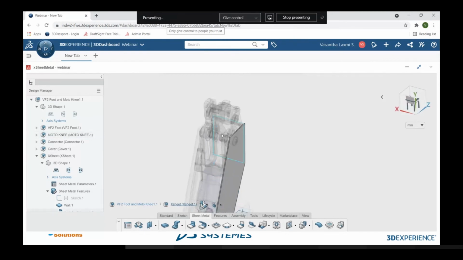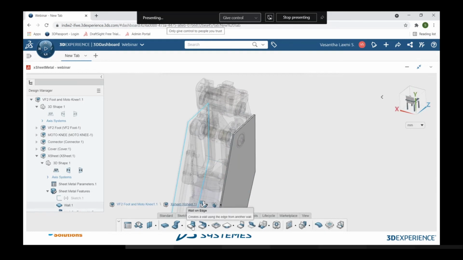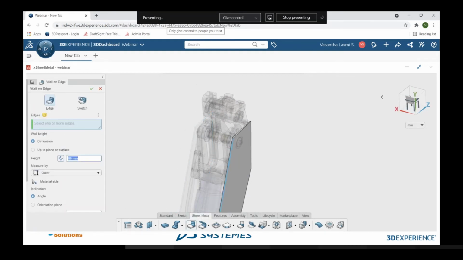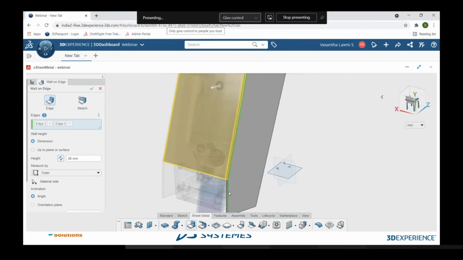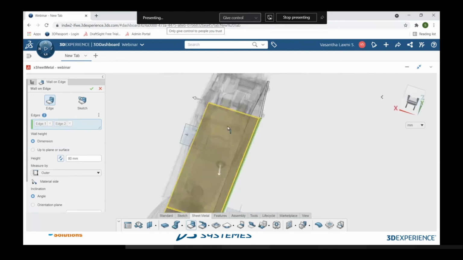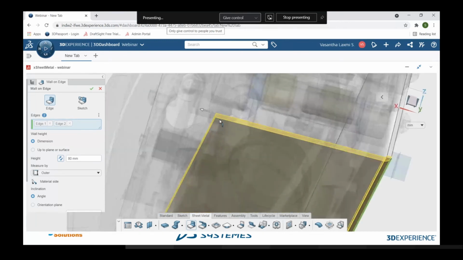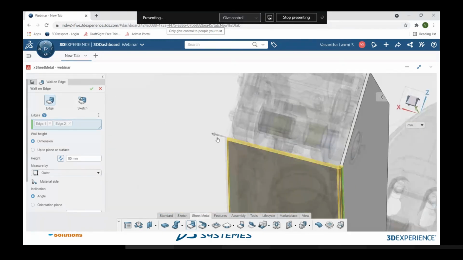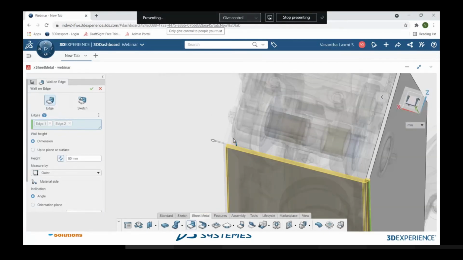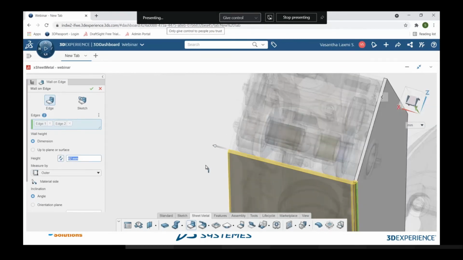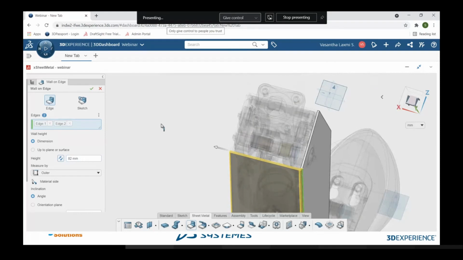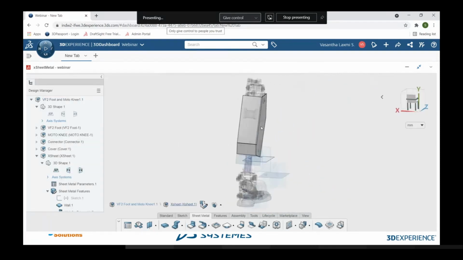So apart from that, I have another face to cover. So I'm quickly making use of this wall on edge, so that I can select this edge and this bottom edge, and give the dimension to cover my sketch. We can see the preview of my part over here. Previously the length was about 80 mm, and the material thickness is about 2 mm, so I have to use 2 mm extra dimension to it, so that it can cover fully. I'm clicking OK. So like this, my part is being created.